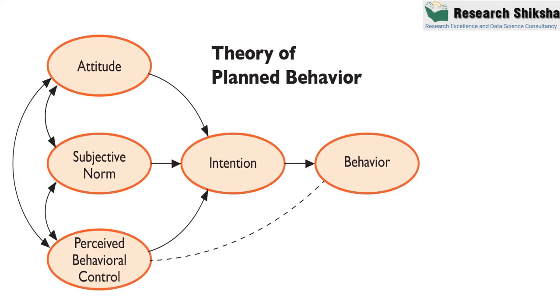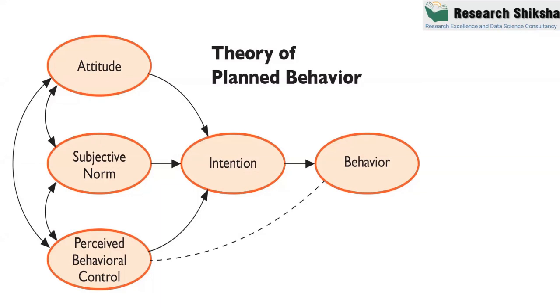Researchers sometimes also add some constructs to this theory to improve it, so I will also discuss what kind of improvement you can make in the theory of planned behavior. In the theory of planned behavior, there are attitude, subjective norms, and perceived behavioral control. You can see that all three are connected by double-sided arrows, and they are exogenous constructs. Each construct is measured with the help of some items, and these items are easily available in the literature, so that is not a problem.